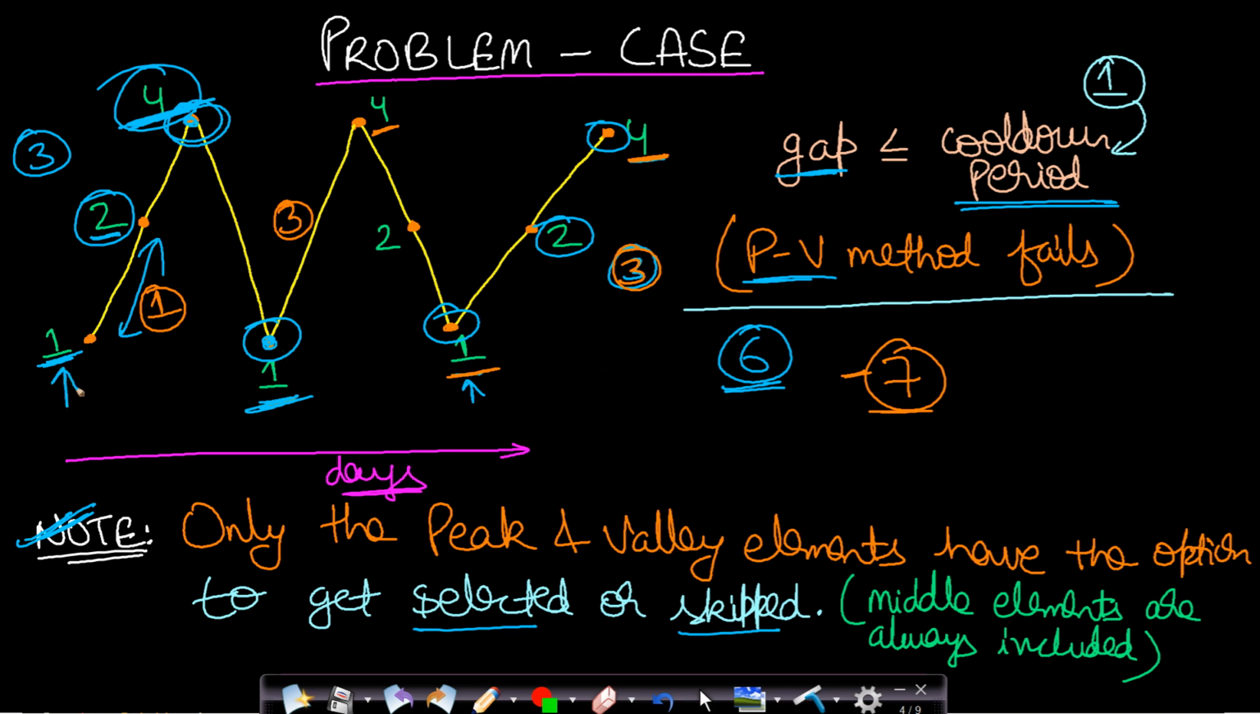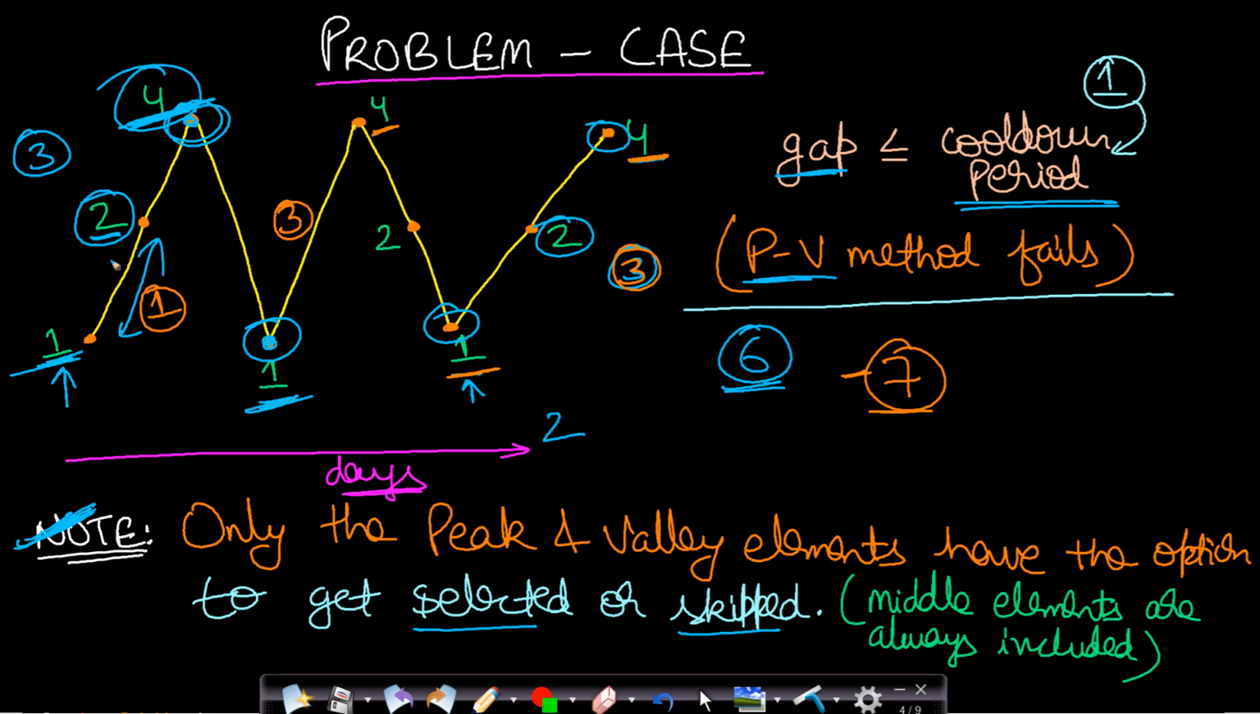Well, whenever we are at a given point, that is at a given day for a stock, then we have two options. Either we can buy that stock or we can sell that stock. And this holds true for all the stocks. But according to my note, all the middle elements in the increasing graph will always be included. But I am not making use of this observation.